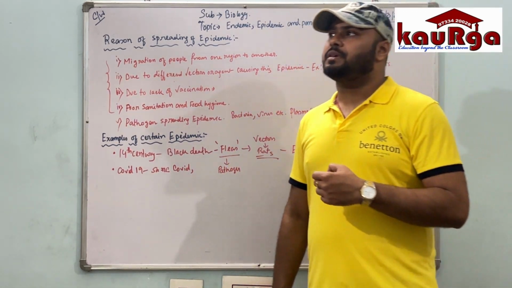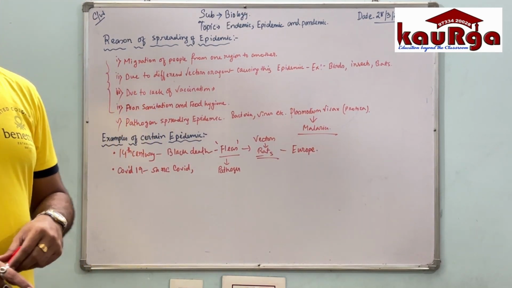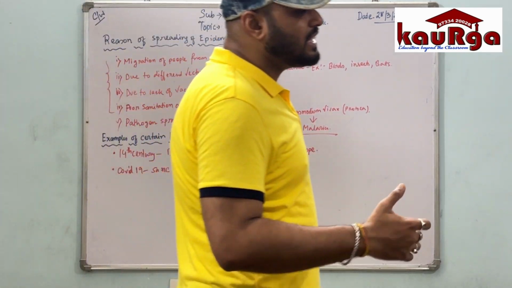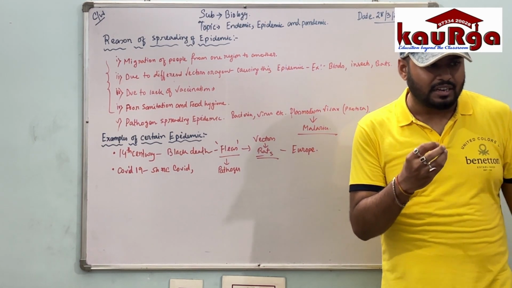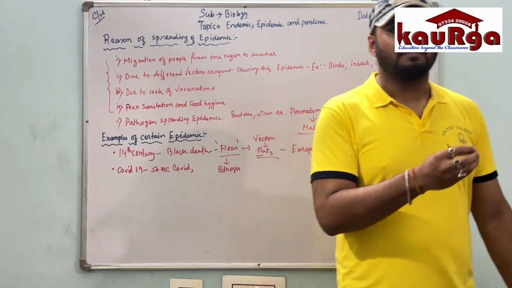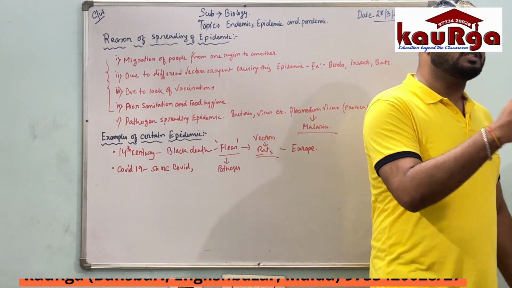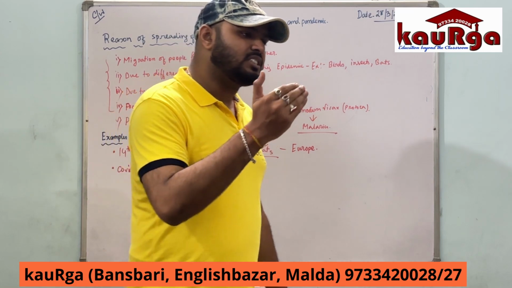Common source epidemic means, in that particular epidemic disease, persons are infected by food, water, air, anything. Suppose one person eats contaminated food and is affected, and his eating habits are transferred from one person to another, and he is also confined to that disease. It's a common source.